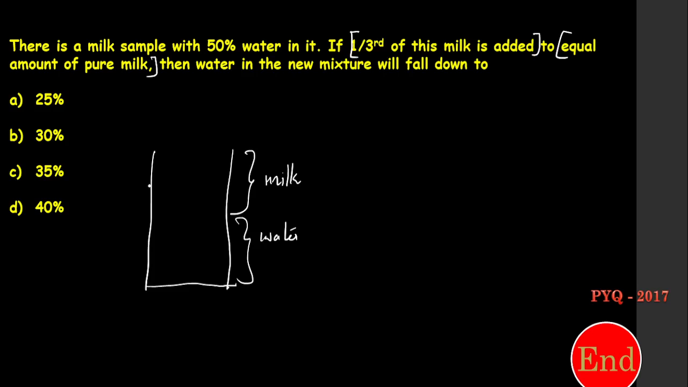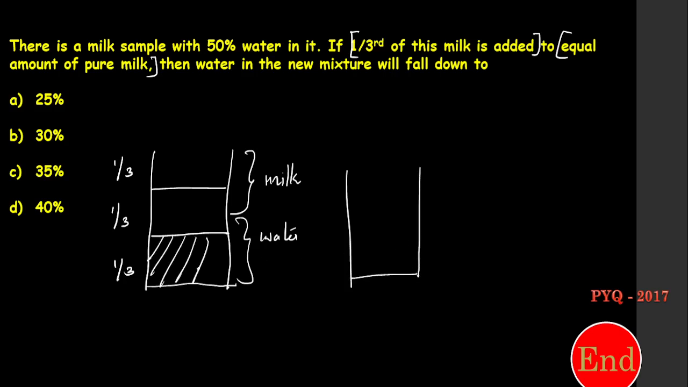Okay, so 1/3 means I will split this into 3 equal parts. Okay, out of 3 this is 1/3, and this is 1/3, this is 1 part, and out of 3 this is 1 part. Okay, I get split into 1/3. Okay, now I'm going to add milk to equal amount of pure milk, right? That's what the concept. So now see, again I'm going to take this 1 part, and add here. Okay, if I add here in this one part, 50% will be milk and remaining 50% will be water.